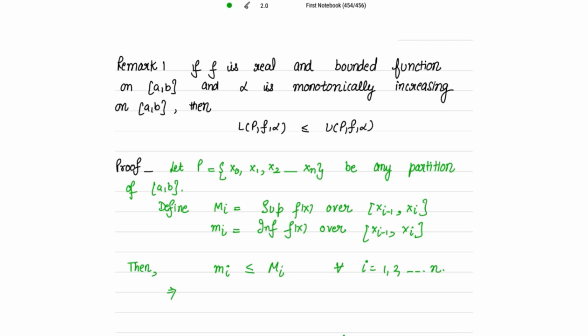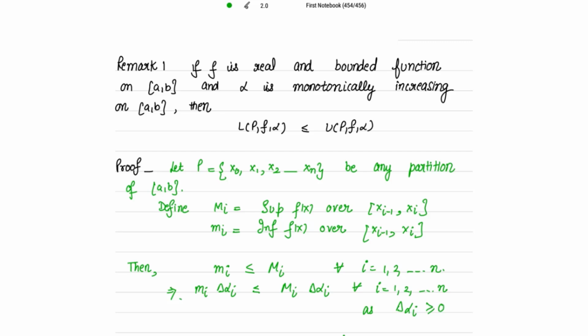That's why I'm going to multiply delta alpha i on both sides. So it is small mi delta alpha i less than or equal to capital Mi into delta alpha i, for all i equal to 1, 2 up to n. Why is there a less than or equal to sign? Because I know that delta alpha i is greater than or equal to 0.